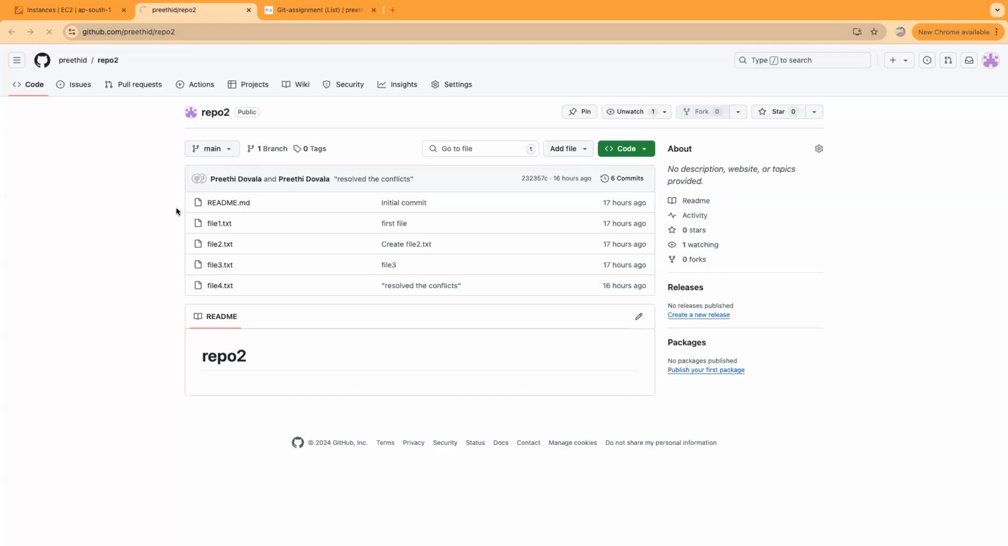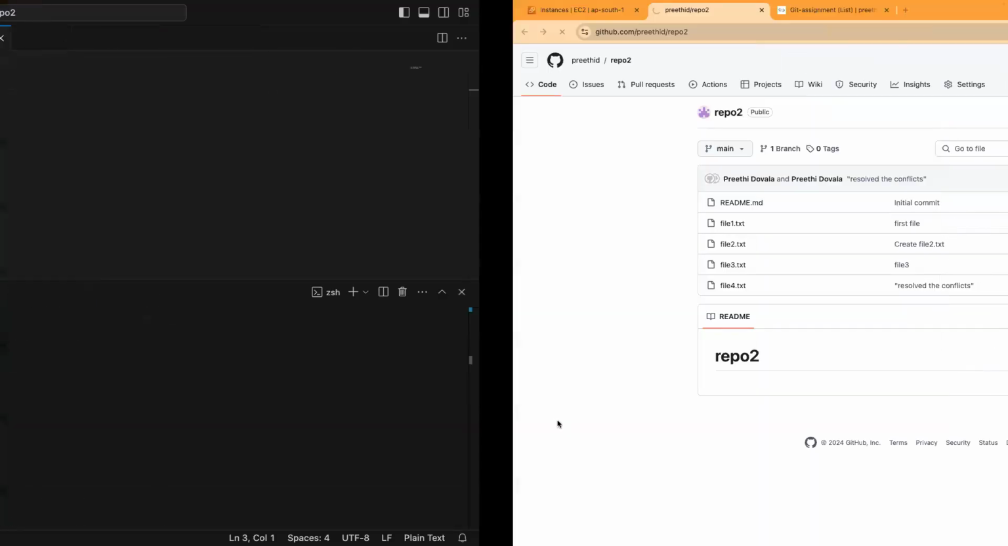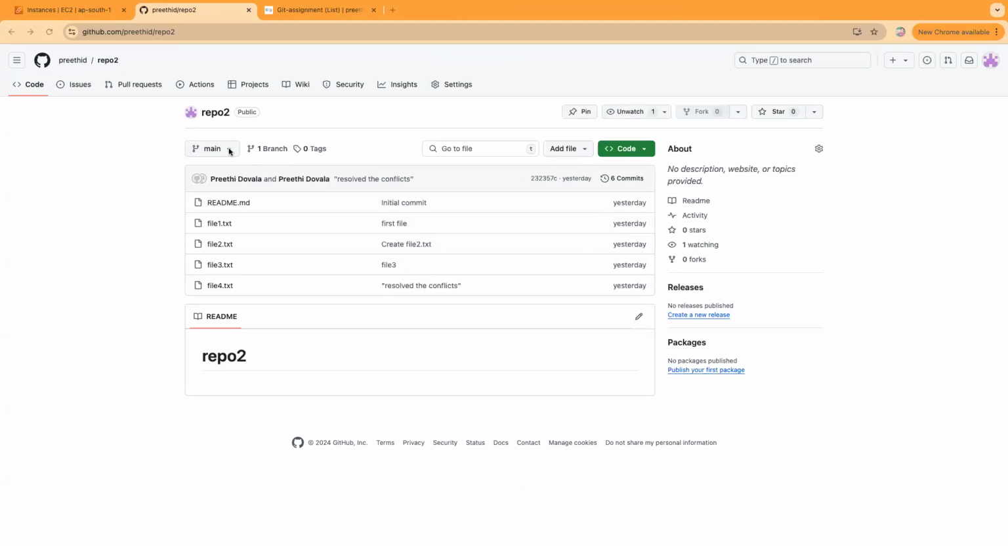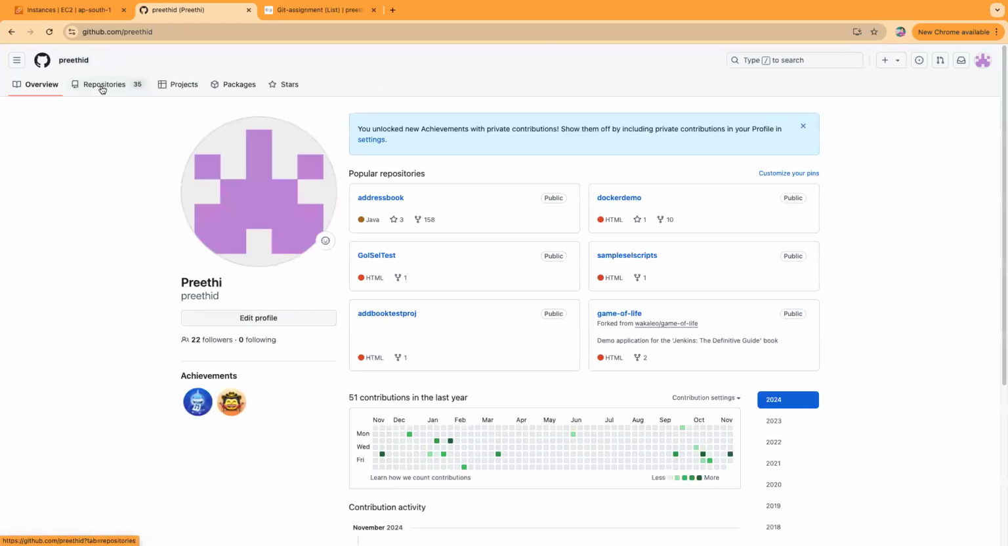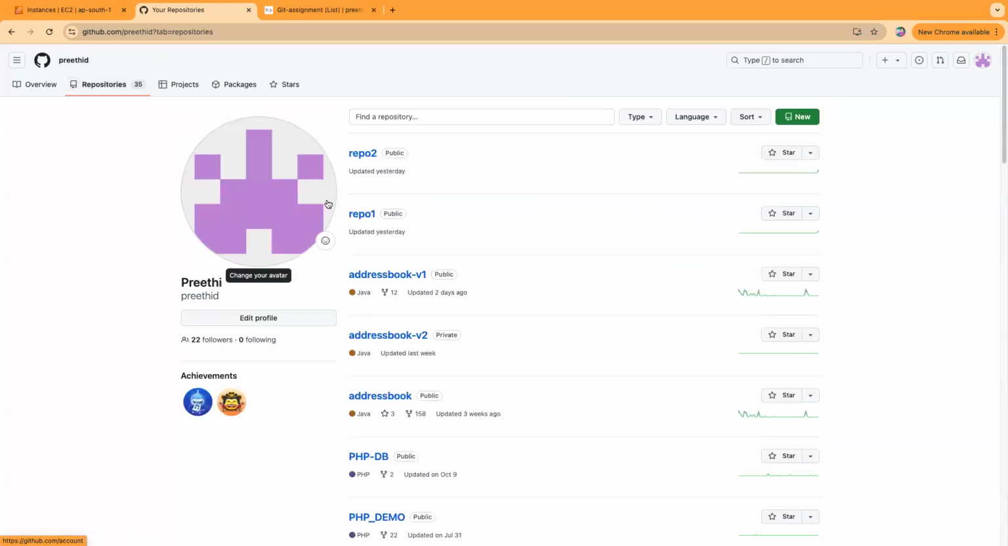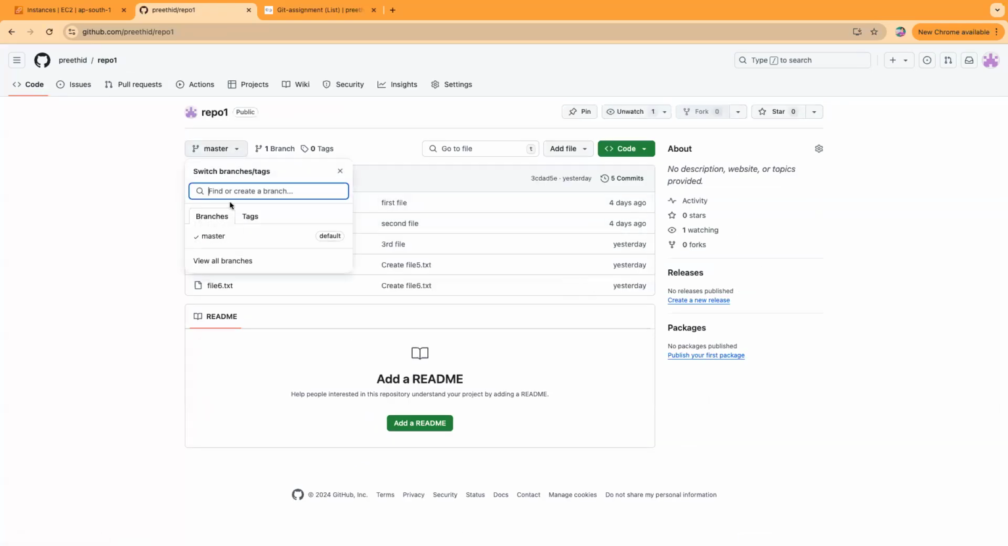So here, there is one important aspect, like we are making changes on our local and pushing here. That's how we push the changes, right? We may push different branches here. Let me go to some other repository we have. Here I have multiple branches. So here also I have only one branch.